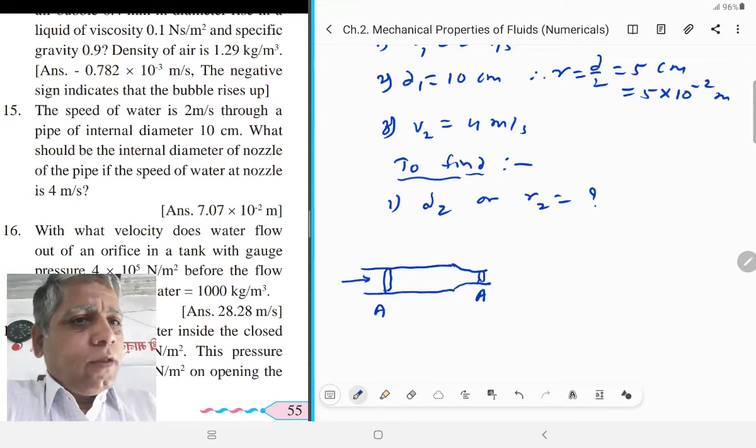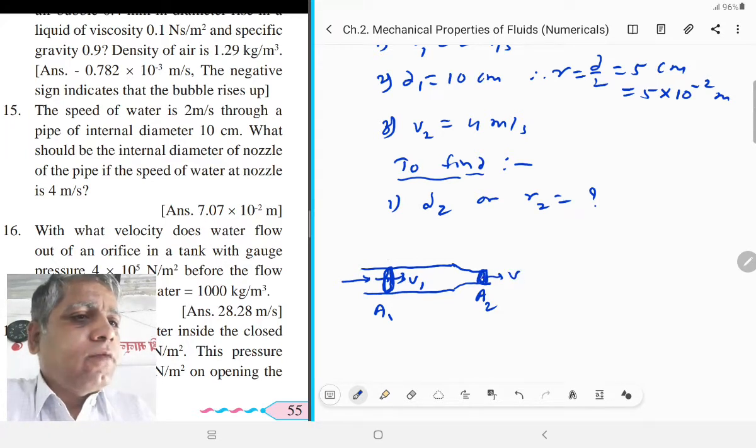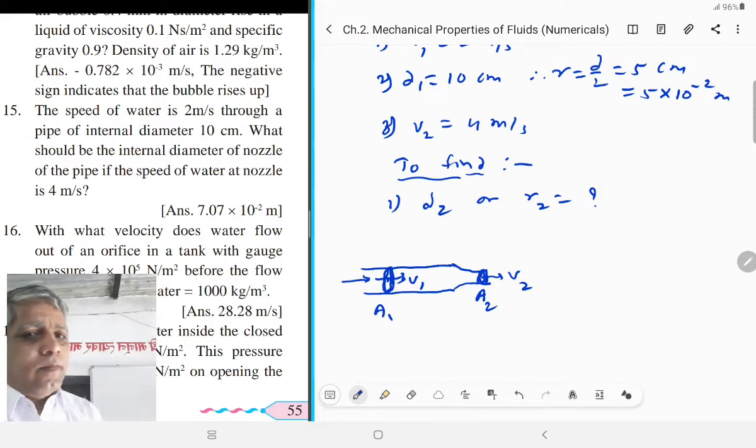If this cross sectional area is considered A1 and this one A2, V1 is the speed at this cross sectional area point, center point, and here V2 is the speed.